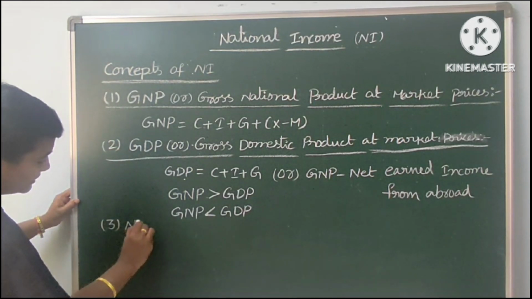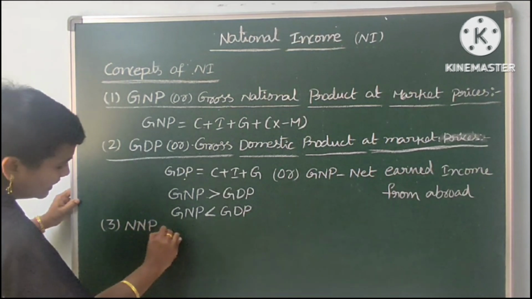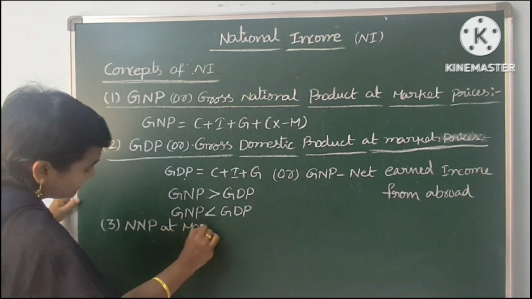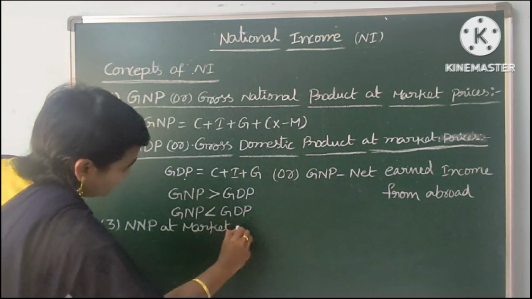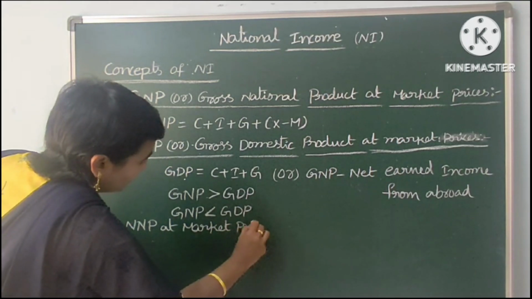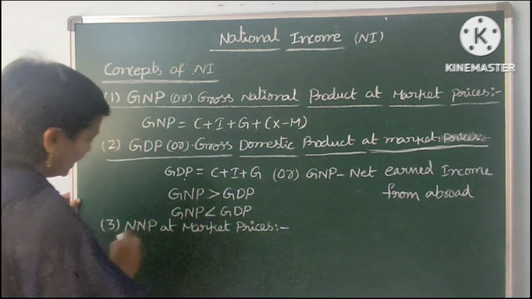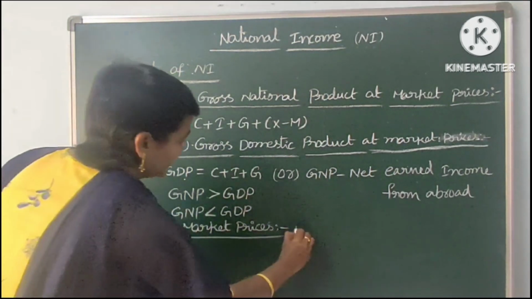Already we have completed GNP, so now NNP at market prices. NNP, N means net national product.